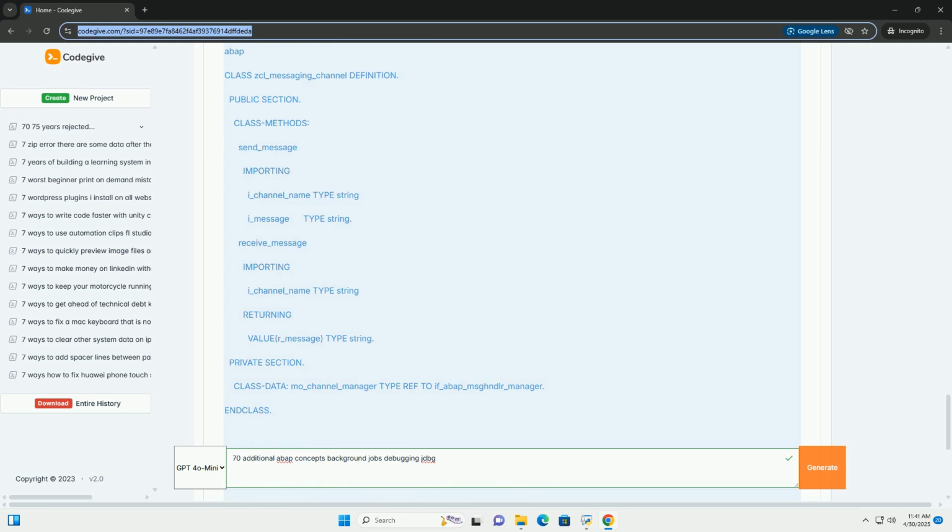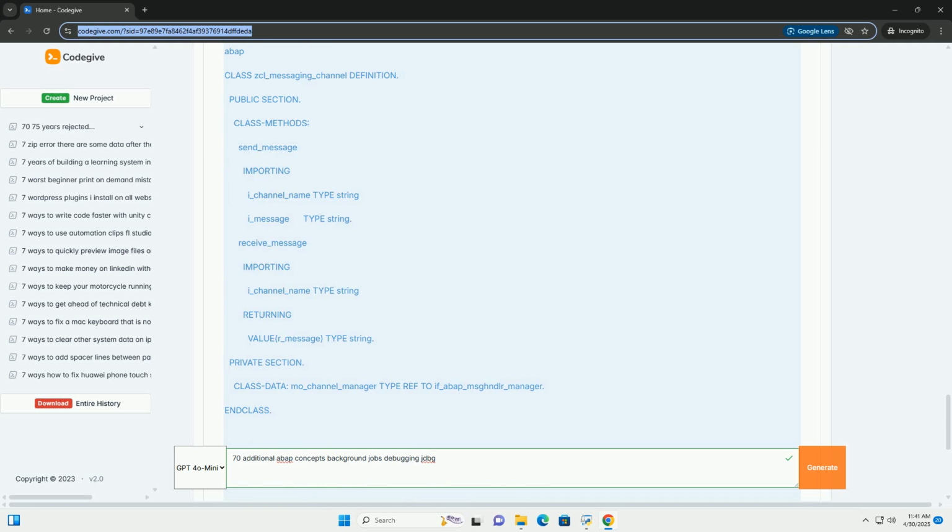Explanation. This simplified example demonstrates sending and receiving messages on a channel named my_channel. Important: a full implementation requires a message listener, which continuously listens for messages on the channel. This example is for demonstration purposes within the same ABAP session. send_message creates a message handler, sets the message text, and sends it. receive_message retrieves messages from the channel. Again, this is a simplified example and only useful in the same session for demo.